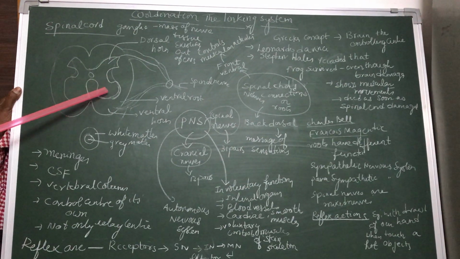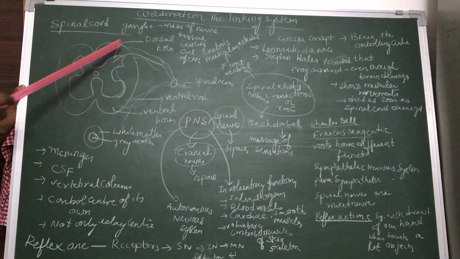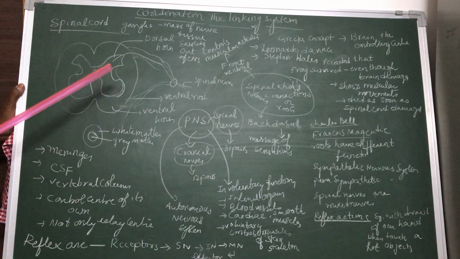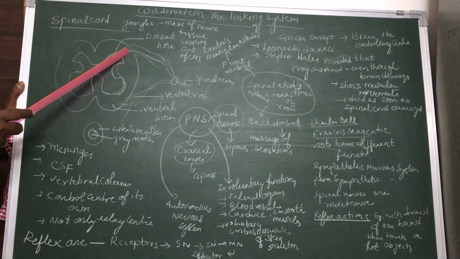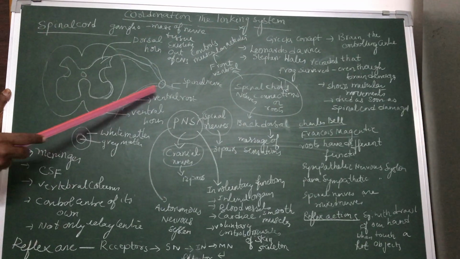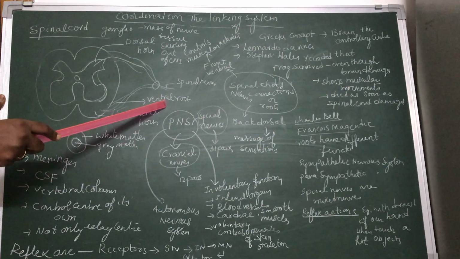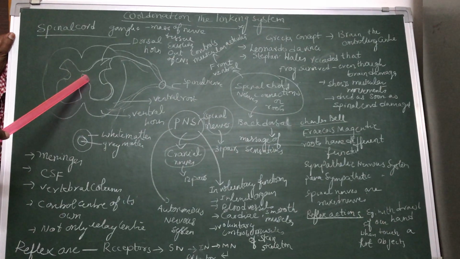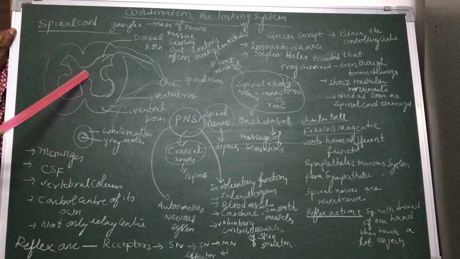This is the dorsal horn and this is the ventral horn. From these horns, the nerves arise. From the dorsal horn, nerves arise through the dorsal root, and from the ventral horn, the nerves arise through the ventral roots. And this is called the spinal canal or neural canal.